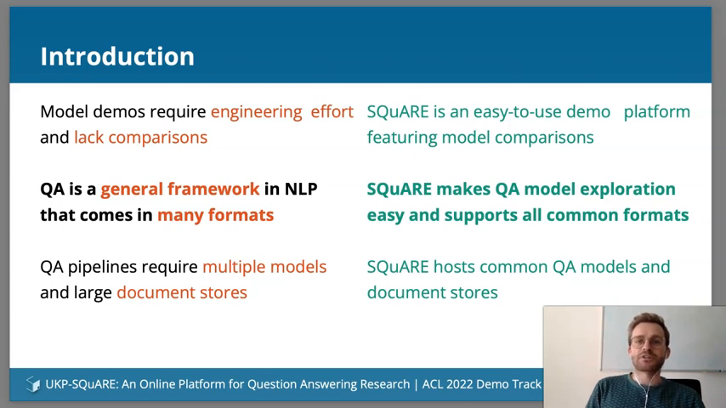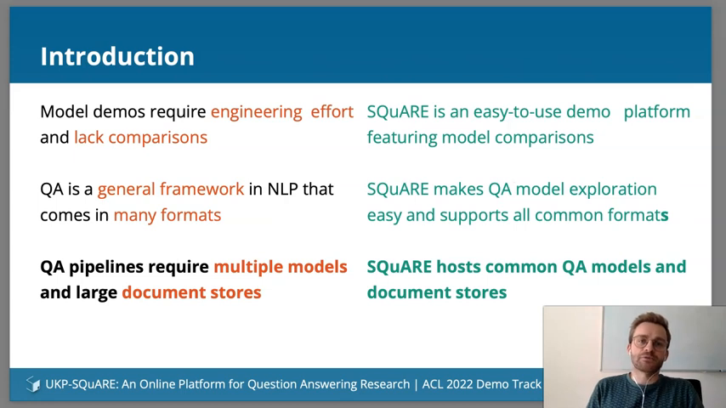All common QA formats are already supported by SQuARE, and with the first release, we also provide about 40 models for users to explore. In order to use our available memory efficiently, we mostly use adapter-based models, which in practice are on par with fully fine-tuned ones, but SQuARE is not limited to adapters, and basically any model that uses the Hugging Face Transformers library can be used.